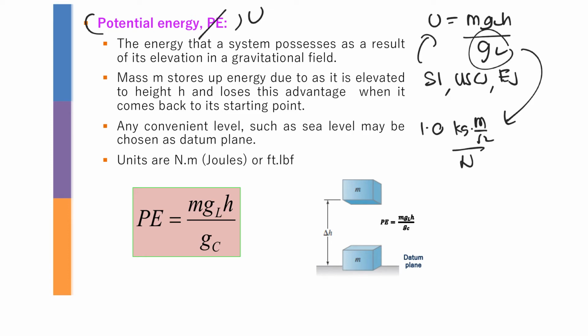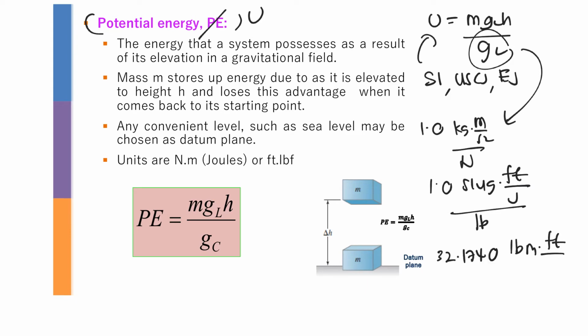For the USCS system, we use 1.0 slug feet per second square over pound. And for the engineering system, we use 32.1740 pound mass feet per second square over pound force. So the g and the gc, you are going to use all these three depending on the SI, USCS, and engineering system.